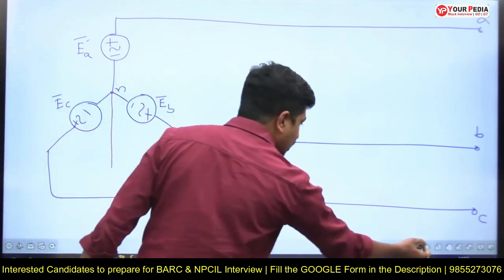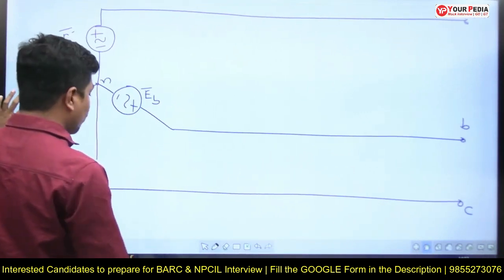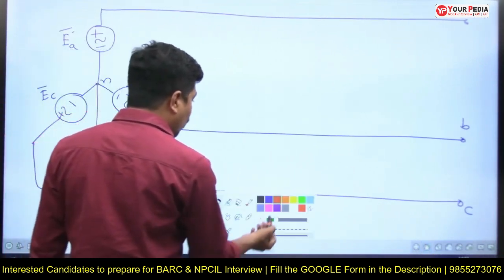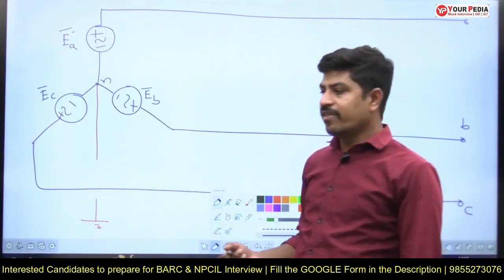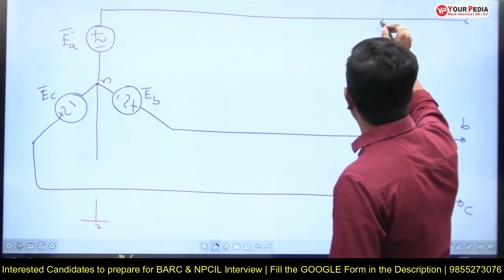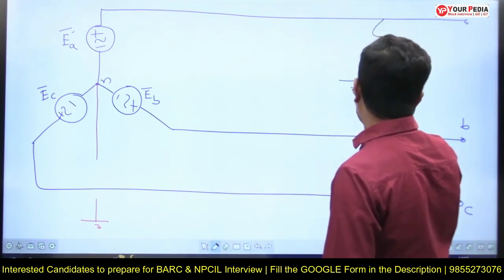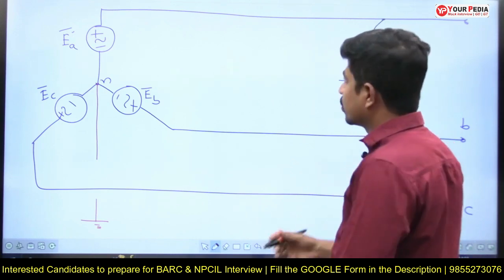What is the fault we are discussing? He is saying that on one of the phases, an LG fault has occurred. Let's take that on phase A, an LG fault has occurred. Here somewhere, phase A is connected to ground. This is 0 volts.